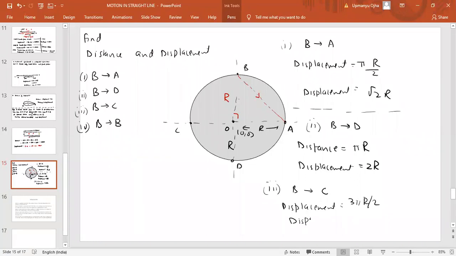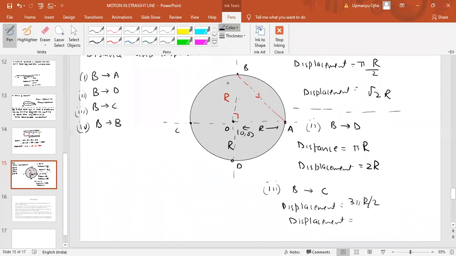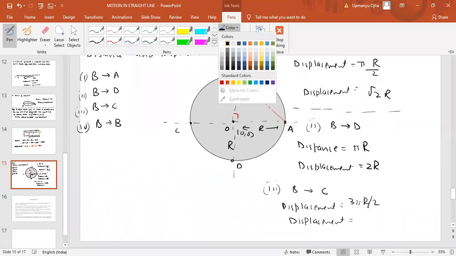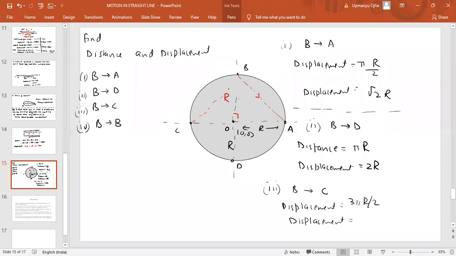Displacement. Again, displacement is the shortest path between the start and end points. If I draw the triangle like this, this is the shortest path. This radius is r, and this is radius r, which means displacement would again be root 2r.